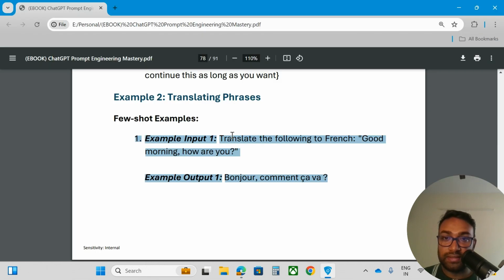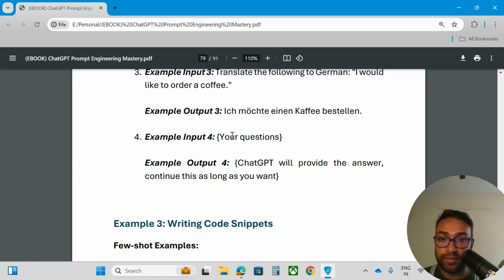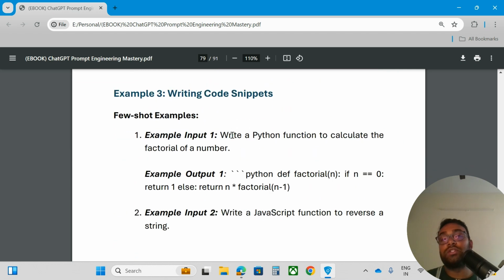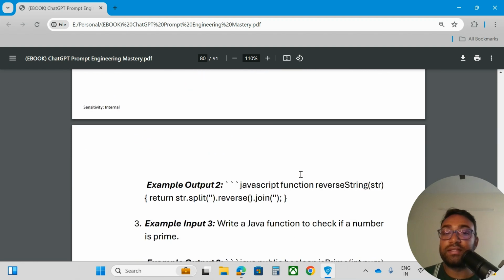The second example is writing code snippets. It is for coding purposes also, and it is super powerful. You are feeding ChatGPT that this is the Python code, this is the SQL code, this is the JavaScript code, this is the Excel formula.